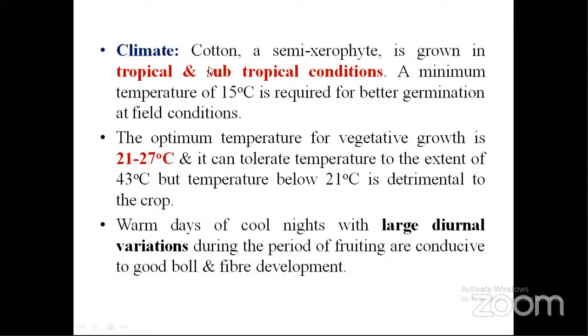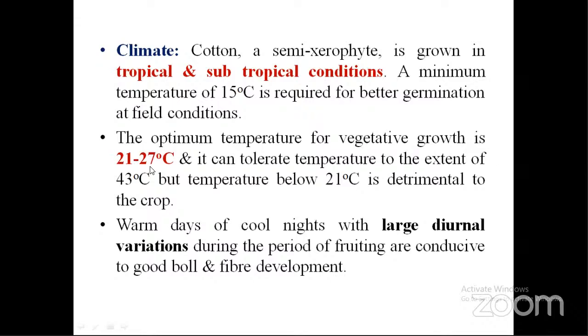Cotton is a semi-xerophyte. It is mainly grown in tropical and subtropical conditions. Tropical means a high temperature crop. A minimum of 15 degrees centigrade is required for better germination. This is not the optimum temperature. If the temperature is below 15 degrees centigrade at the time of germination, it won't germinate.